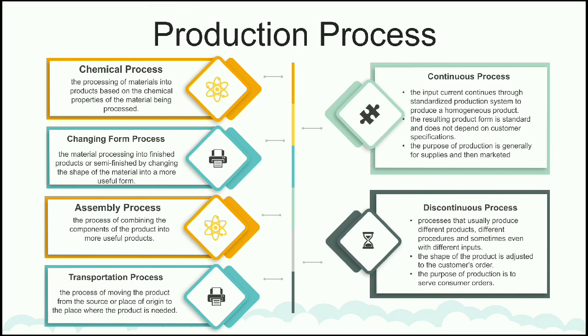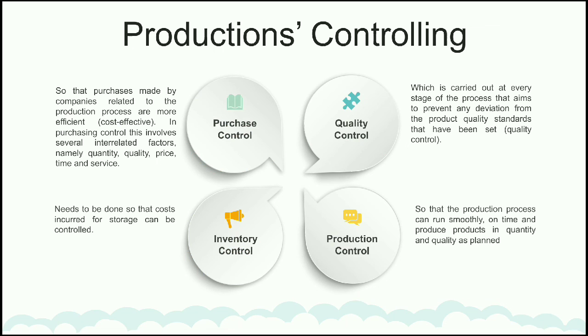Second is discontinuous process. The process that usually produces different products, different procedure, and sometimes even with different input. The shape of the product is adjusted to the consumer's order. The purpose of production is to serve consumers' order.